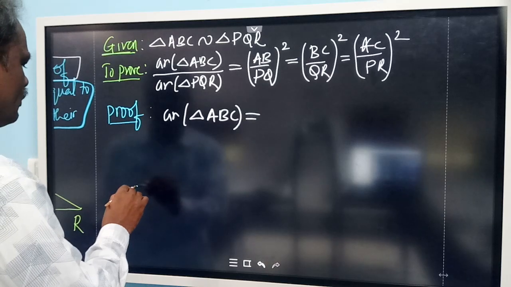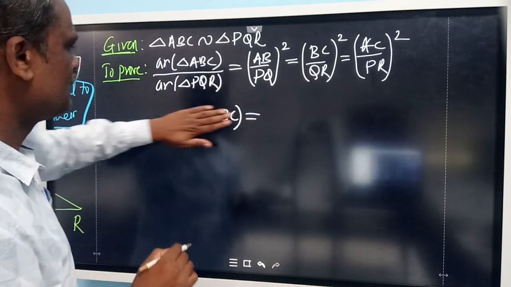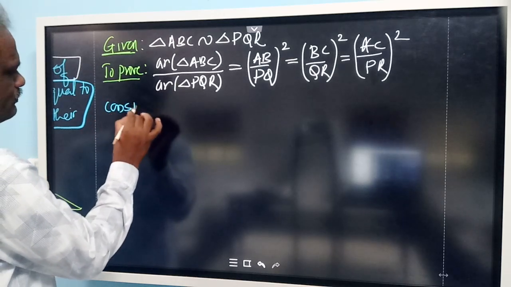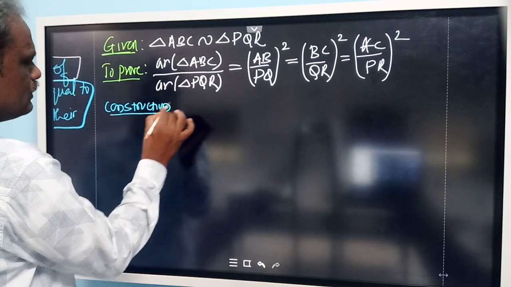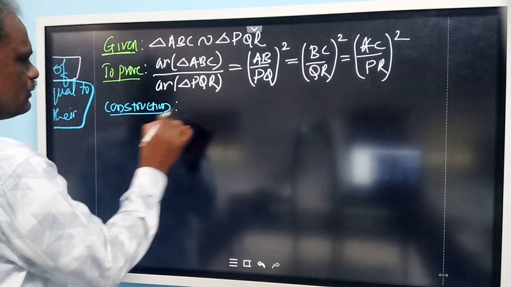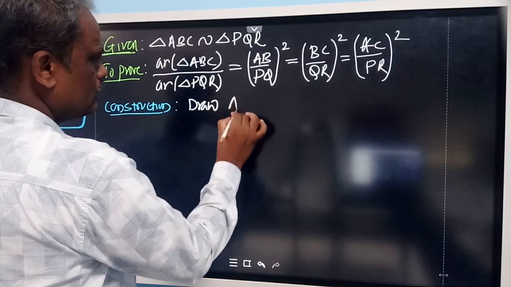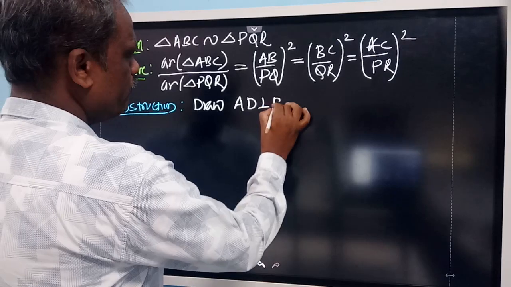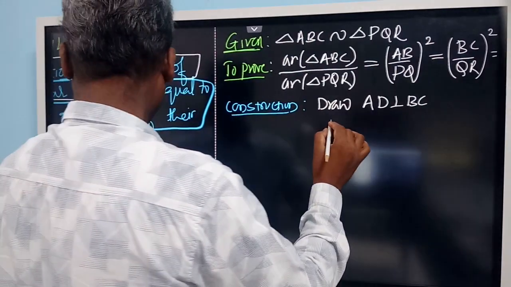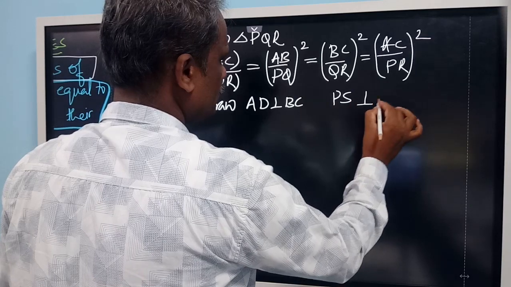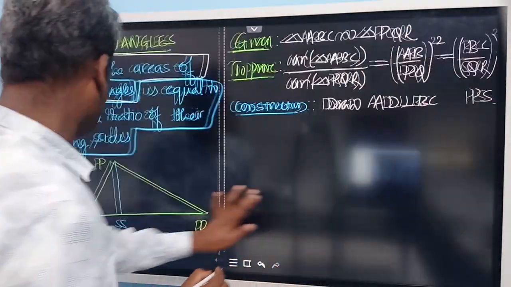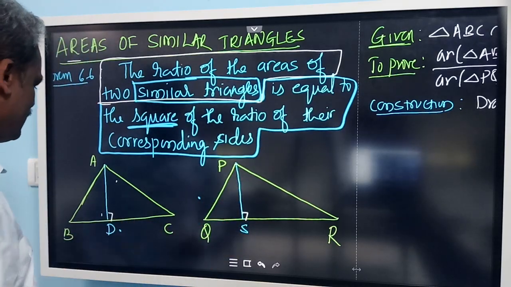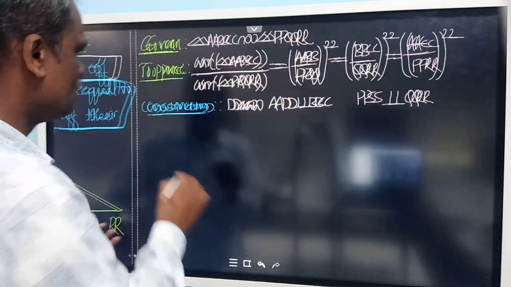So before going to the proof, let us write the construction. What is the construction here? Draw AD perpendicular to BC and PS perpendicular to QR. So we have drawn two perpendiculars, PS perpendicular to QR, AD perpendicular to BC. Now let us go to the proof.